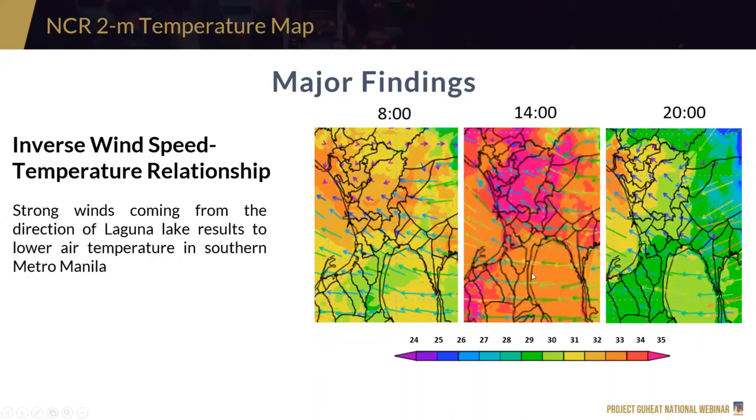As you can see, it also evolves from 8 a.m., 2 p.m., and also at 8 p.m. in the evening. At 8 p.m. in the evening, mainit pa rin ang Northwest Metro Manila. And that is indicative of the urban heat island.